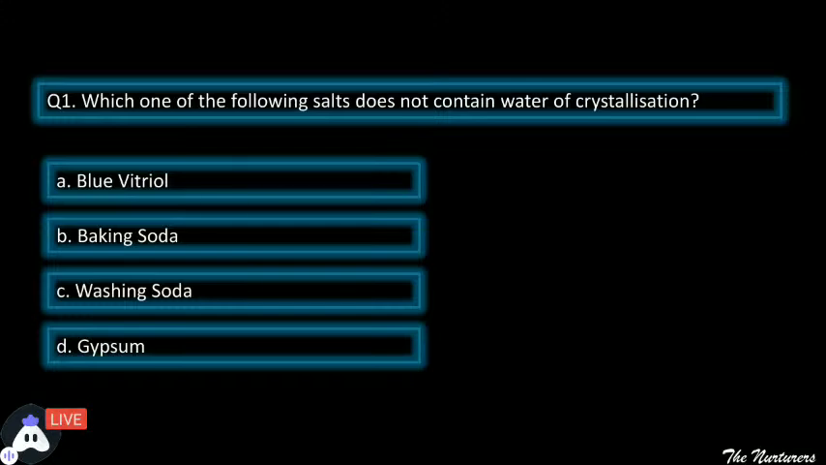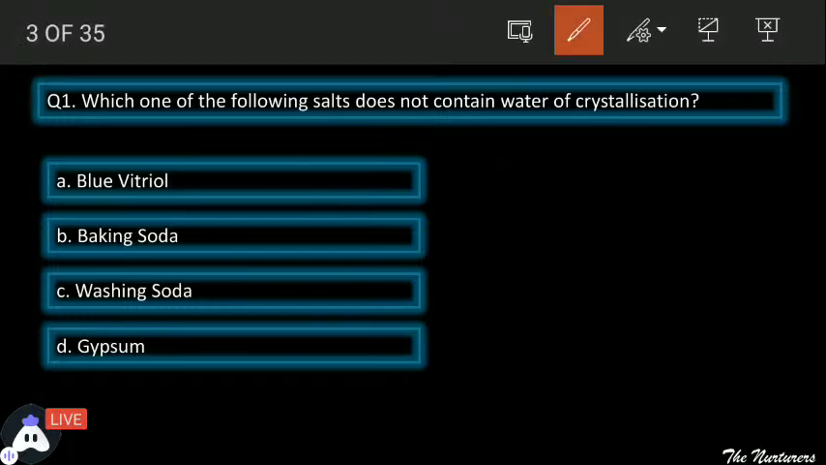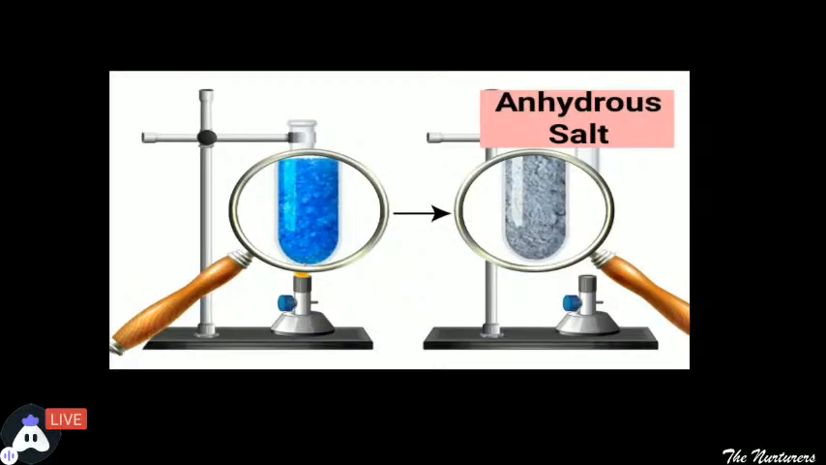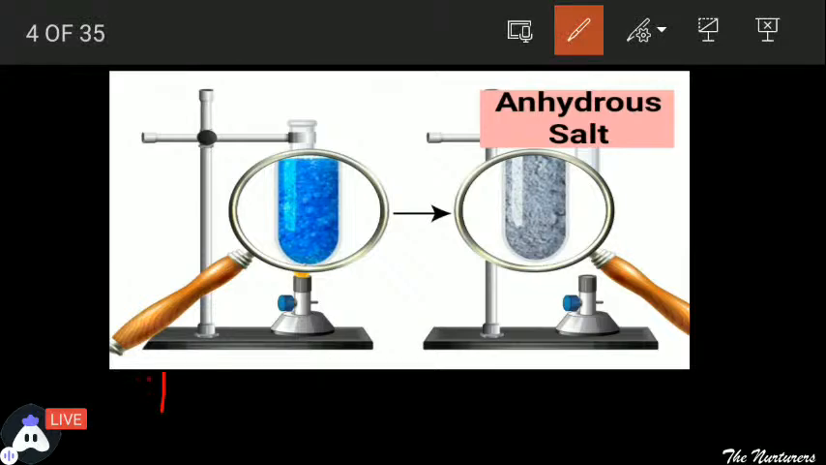Okay. The correct answer of this one is the baking soda. See students, baking soda does not contain water of crystallization. And what is water of crystallization? Some salts do contain the water molecules in them, and hence they are having colors in them. If we talk about, see, I am taking the common example and the very important question which can be asked in the different form too. That is of the blue vitriol. This is termed as blue vitriol.